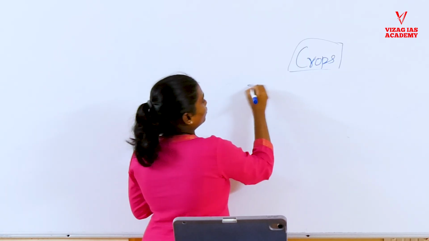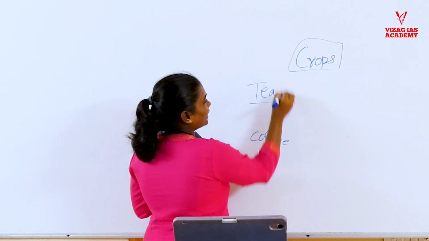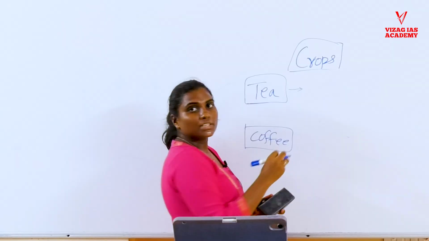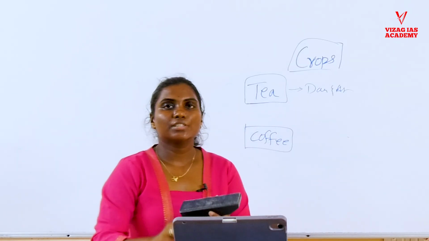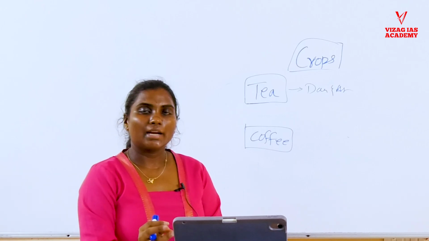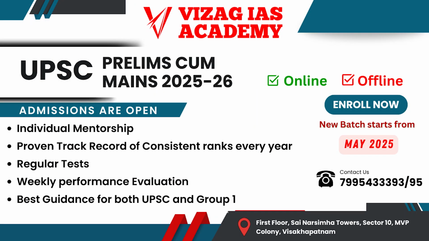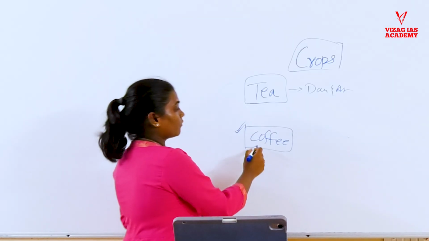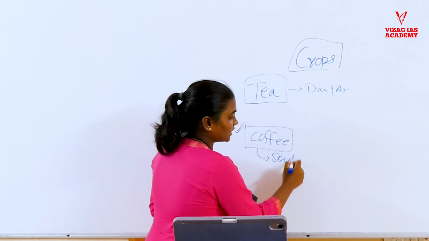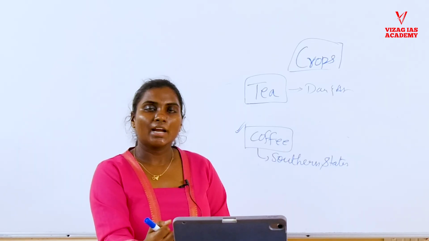Another two important beverages you have to keep in mind are tea and coffee. Tea especially grows in the Darjeeling and Assam regions. Tea requires high rainfall and at the same time low temperatures. And coffee, in contrast to tea, requires high rainfall and also high temperature. Coffee is mostly produced in the southern states, especially Kerala, Karnataka and Tamil Nadu,